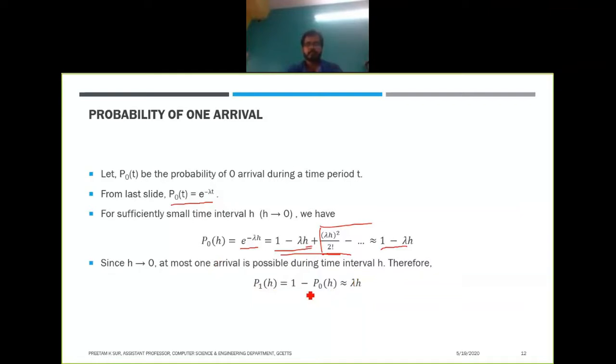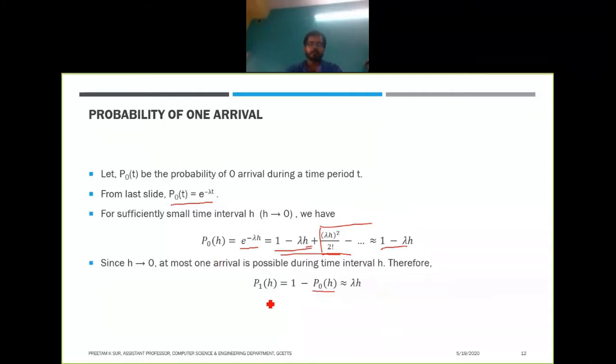For a very small duration of time, there are two possibilities: either one arrival will occur or no arrival will occur. So the probability of these two things together will be equal to 1, that is the whole probability. We found that the probability that no arrival occurs is 1 minus lambda h, so the probability that one arrival occurs is 1 minus p0 of h, which is approximately lambda h.